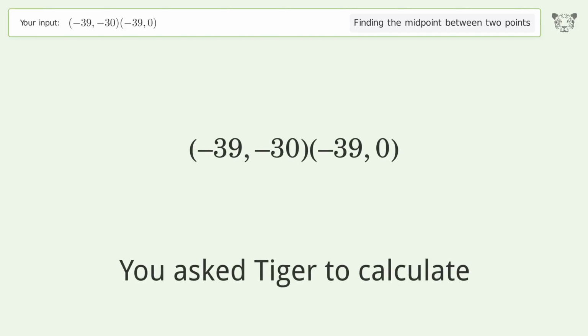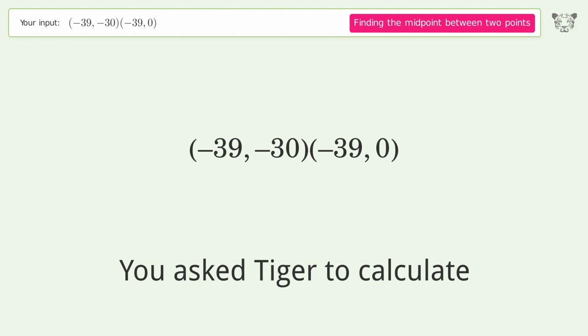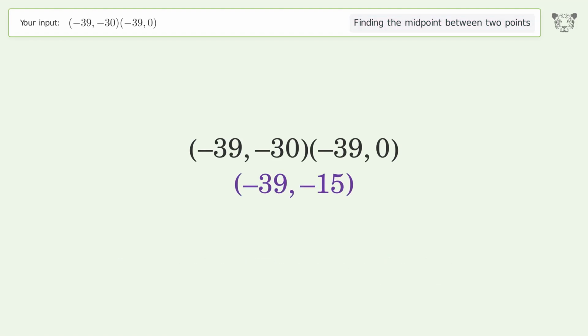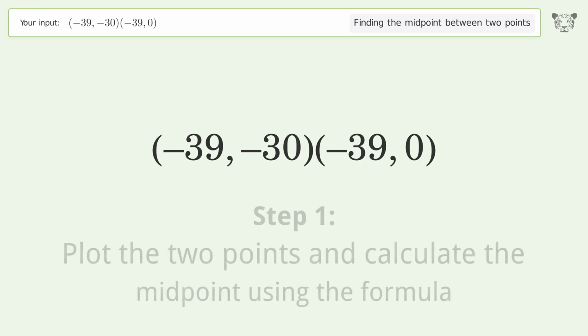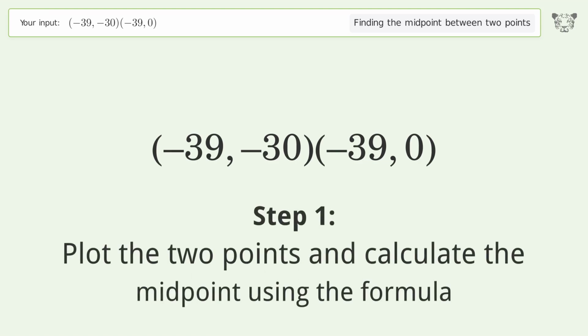You ask Tiger to calculate. This deals with finding the midpoint between 2 points. The midpoint between the 2 points is -39, -15. Let's solve it step by step. Plot the 2 points and calculate the midpoint using the formula.